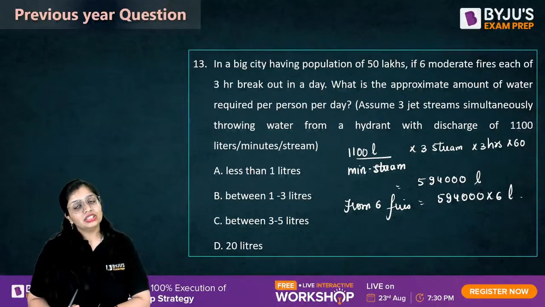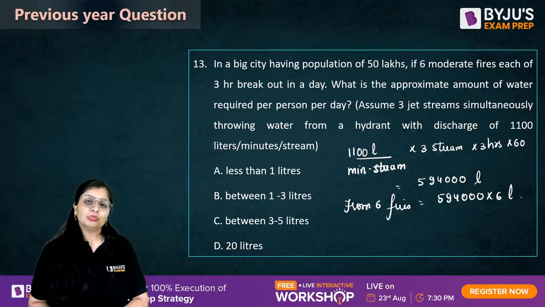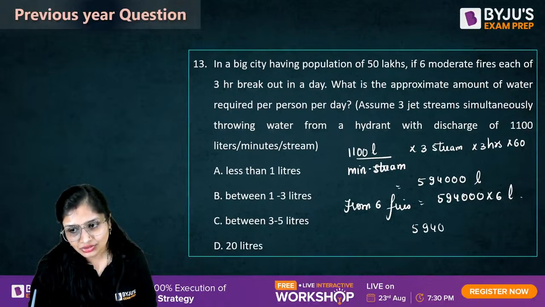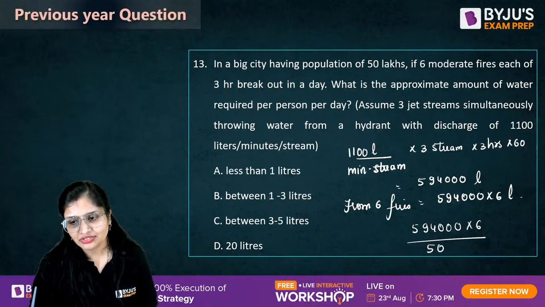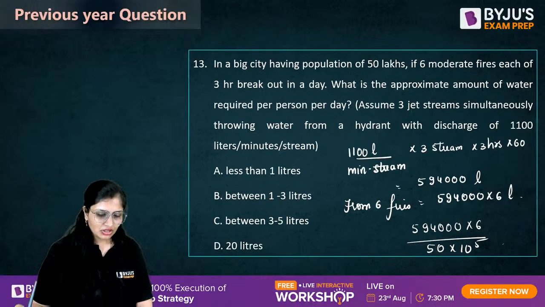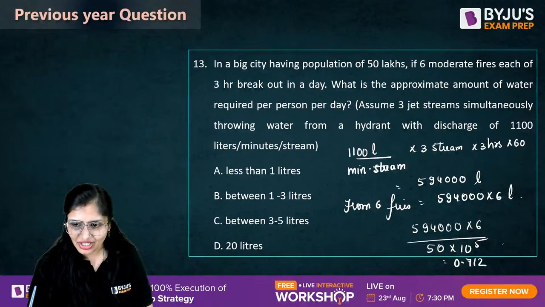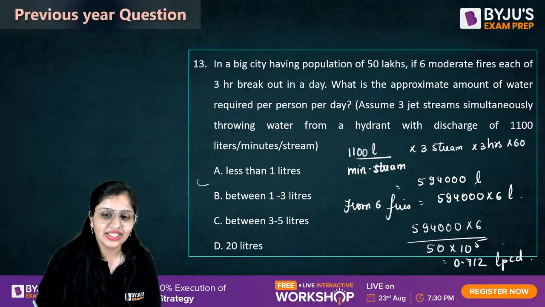And how many persons are living in that city? 50 lakhs. So 50 lakhs people. So per person, how much water will be required? Total water is this much, and the population is 50 lakhs, 50 into 10 raised to power 5. So how much per person will it require? Approximately 0.712 LPCD, which is less than 1 liter.